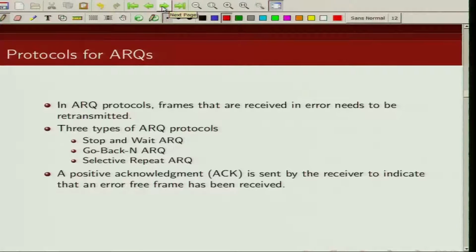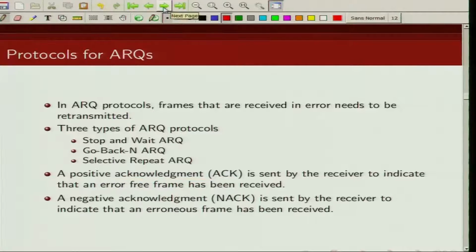Now, the way these ARQ protocols work is basically, if the packet received is error free or there are undetected errors, the receiver is going to send a positive acknowledgement to indicate that the packet has been successfully received. Otherwise, it is going to send a negative acknowledgement and the transmitter is then going to retransmit some packet. Okay.